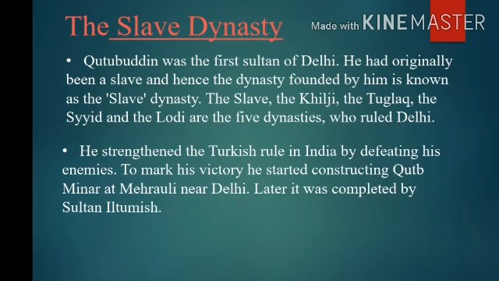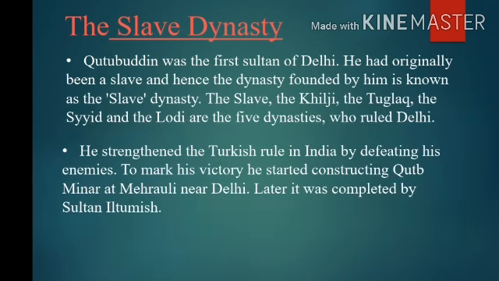Slave means Gulama in Kannada. Qutbuddin Aibak was the Gulama of Muhammad Ghori, so they gave this dynasty the name Slave Dynasty. The Slave, the Khilji, the Tughlaq, the Sayyid and the Lodi are the five dynasties who ruled Delhi.